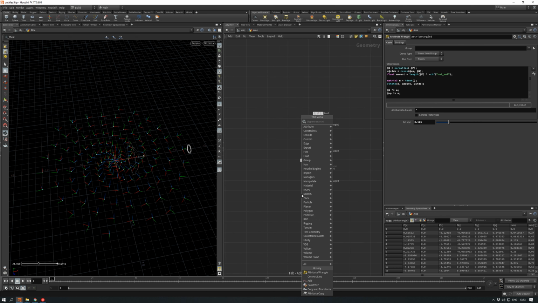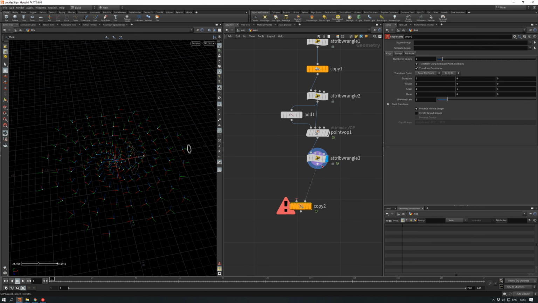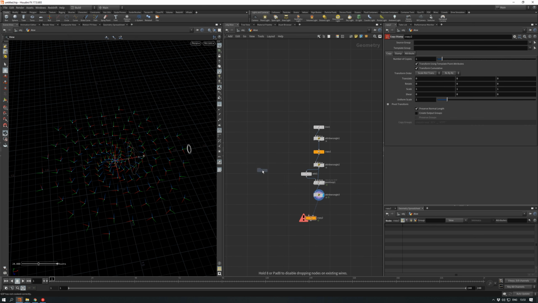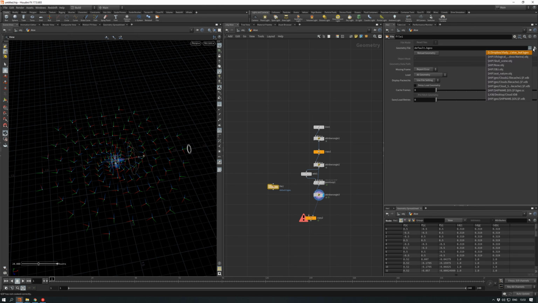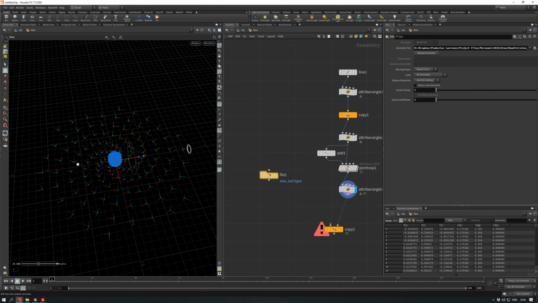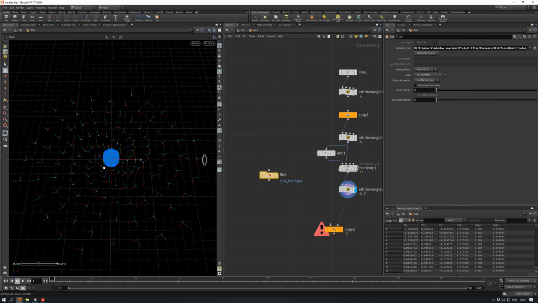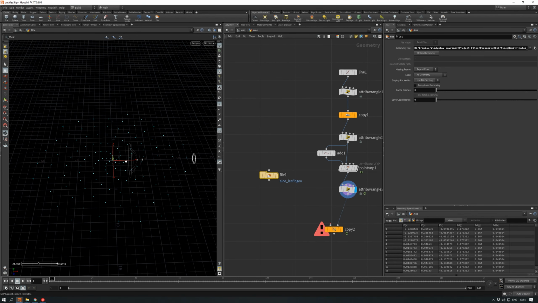First of all, let's add a copy stamp node. Here we go, our file. Nice. In this shot I just used an already modeled leaf. We don't need to model it now.